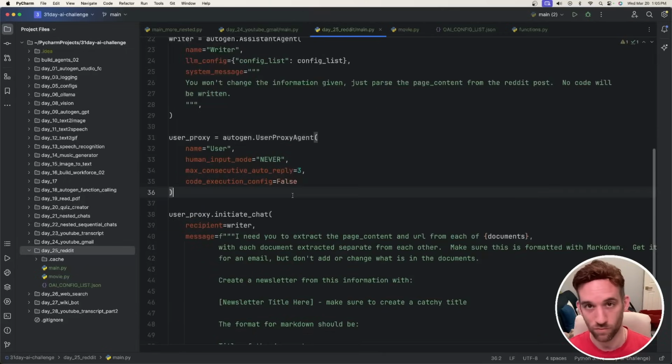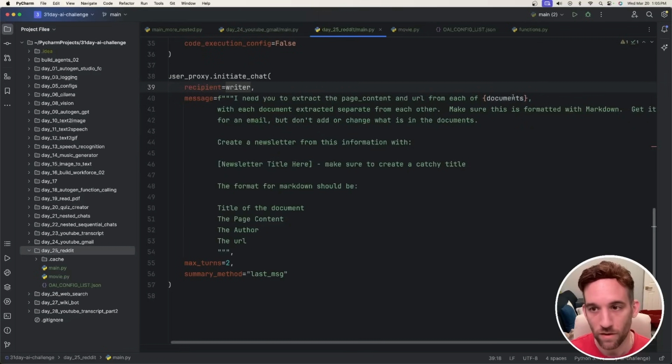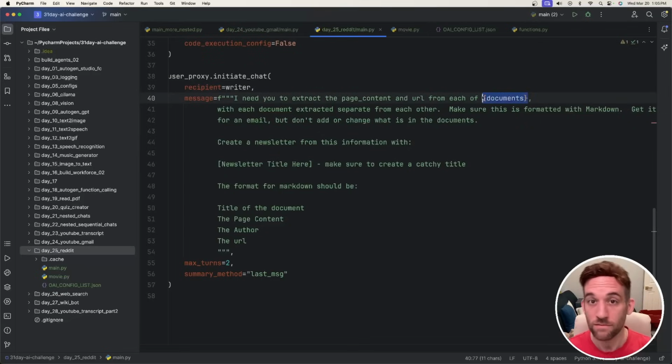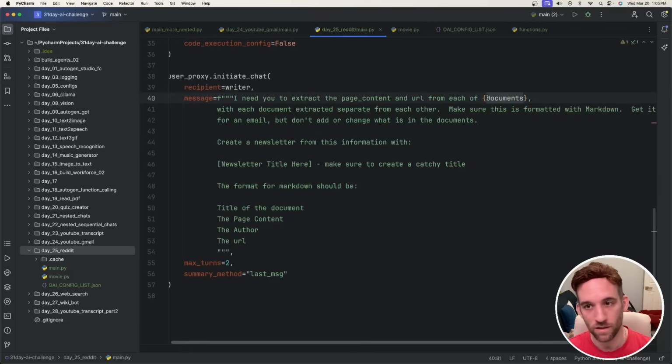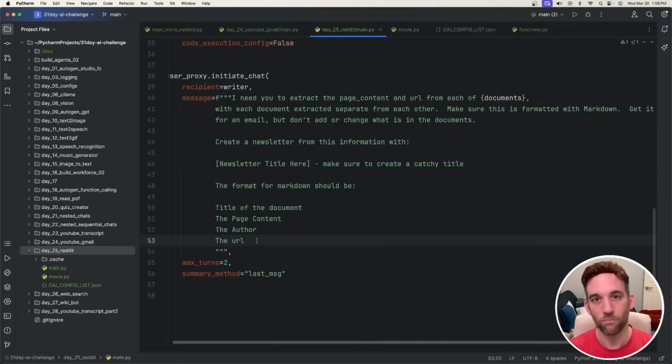And then we have a standard user proxy agent. Now we want to initiate the chat. So it's just a simple user proxy initiating a chat with the writer. I want to extract the page content and URL from each of the documents from above. In case you had more than one document, there's going to be lots of page contents from each of the documents, and then I just give it some information to separate it out. I want to create a newsletter with the newsletter title here, make sure it's catchy, and then a format of the markdown here. And it's just going to print this out for us.